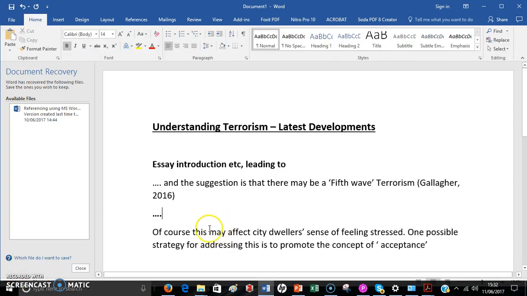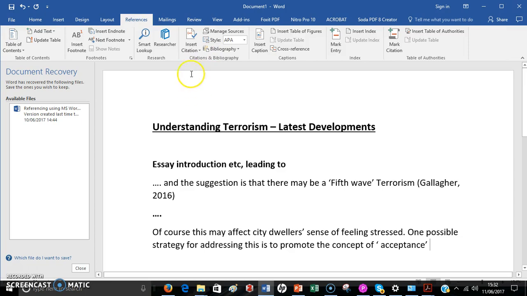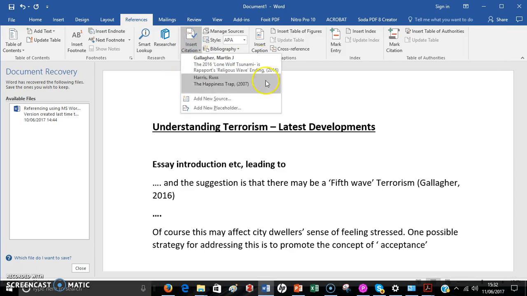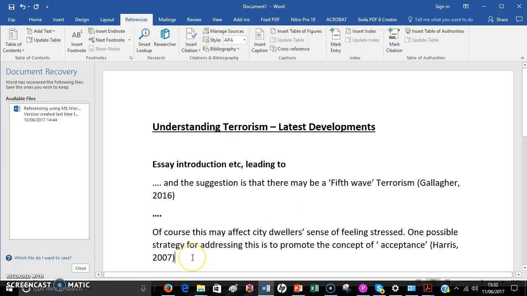Okay, and just to get that other reference in, let's say we added this bit further down in our discussion. Of course, this may affect city dwellers' sense of feeling stressed. One possible strategy for addressing this is to promote the concept of acceptance. And now we're going to put in the Harris reference. So under there, we're going to insert a citation. So when you go back to the references, we need to insert citation, and we have the Harris reference there. So if we put that in there, there it appears. Okay, so you can see now how it's very simple to do this as you're going along.